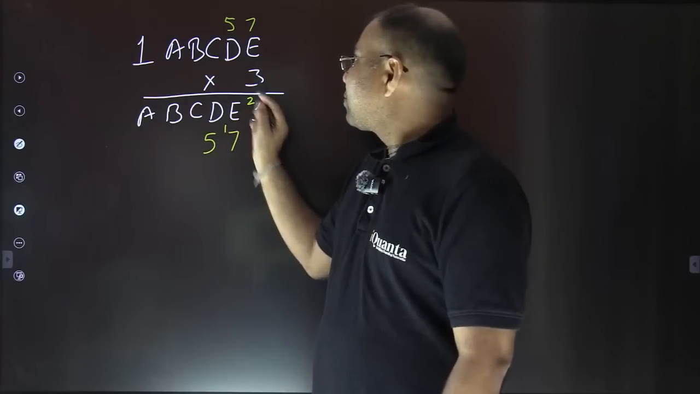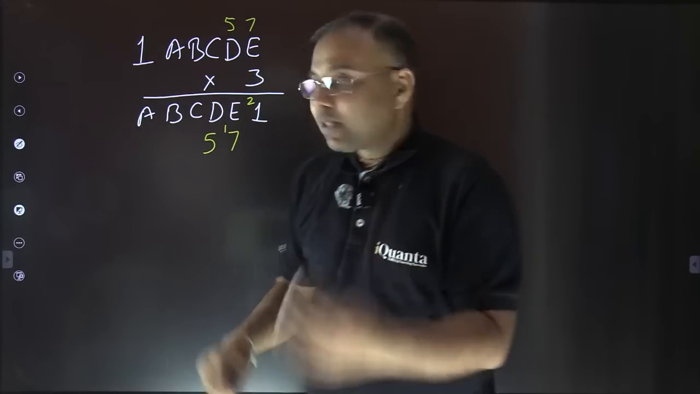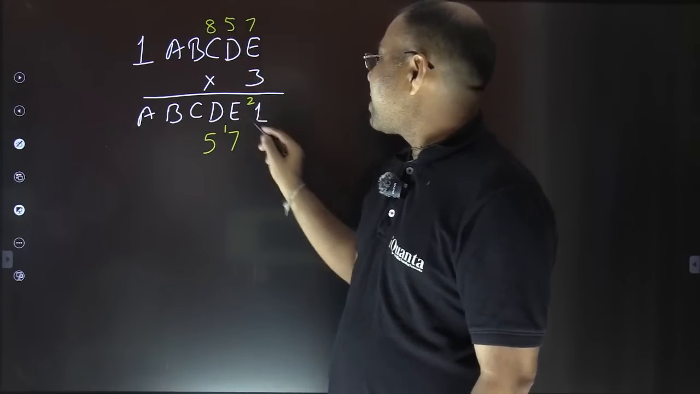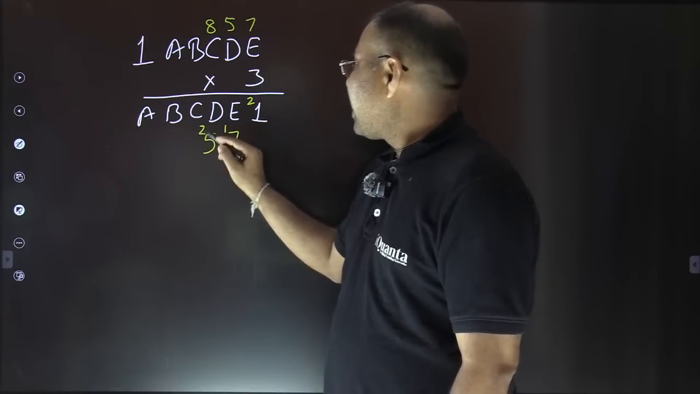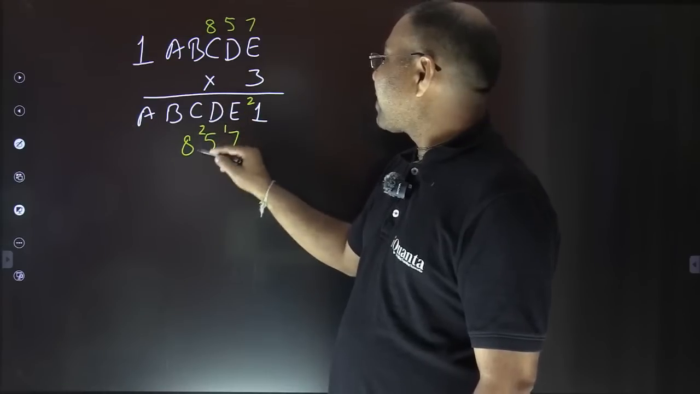That means 3 into C must end in 4, right? So 3 को किससे multiply करूं? 8 से, right? So 3 8s are 24, 24 and 125 का 5, 2 carry, and this C is 8, so this C is also 8, and this 8 is being obtained after adding this 2.